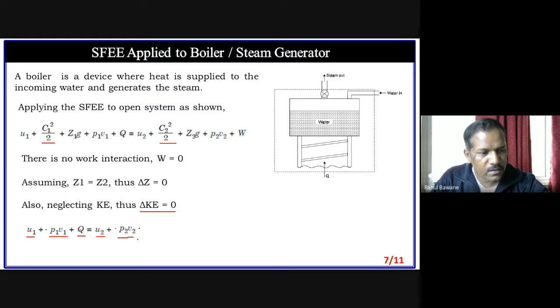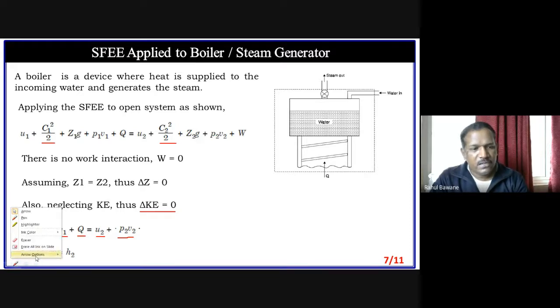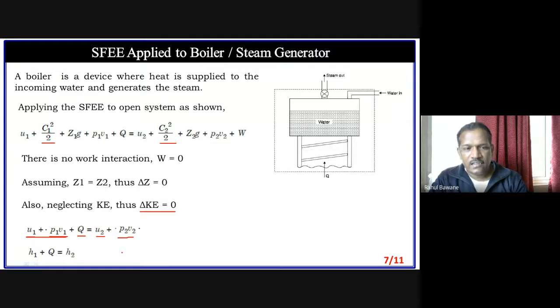Even so, anyone can simplify this again. I don't want to put the internal energy and flow energy; I just want to put it in terms of enthalpy. So my final form is H1, this complete term can be replaced by H1, plus Q is equal to H2. Now, many times the external examiner asks this: in a boiler, heat is added, then what happened to that heat? So Q amount is the heat added.